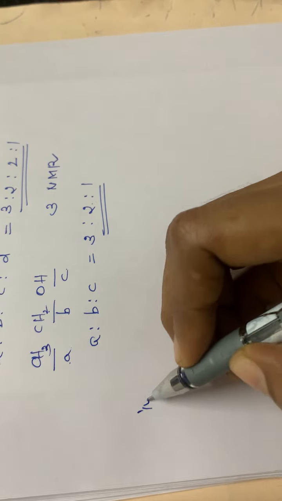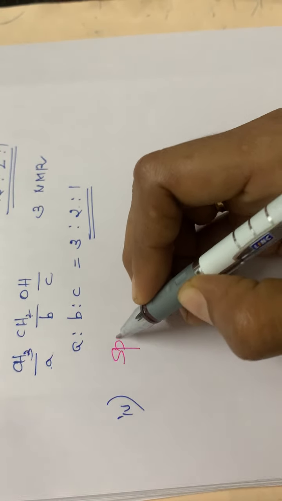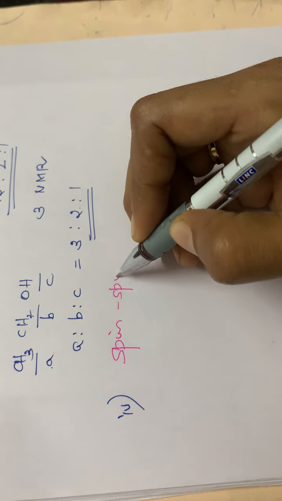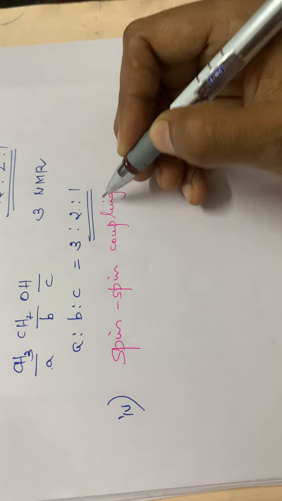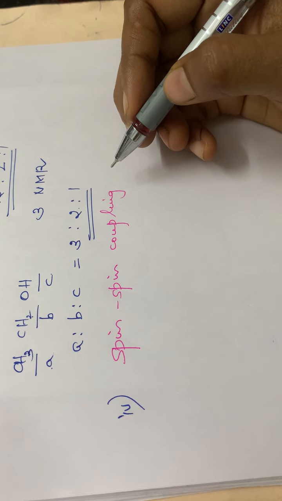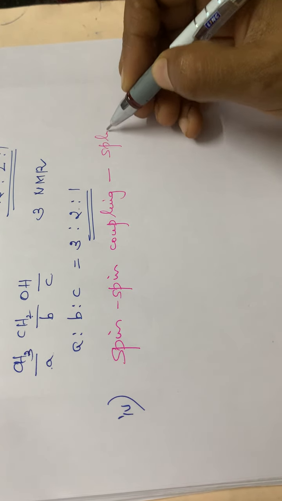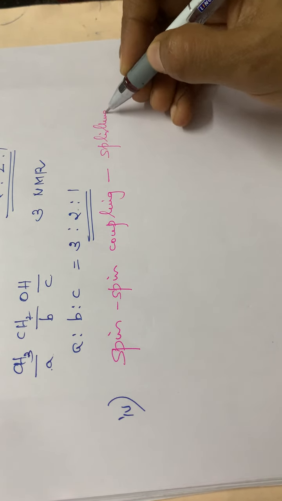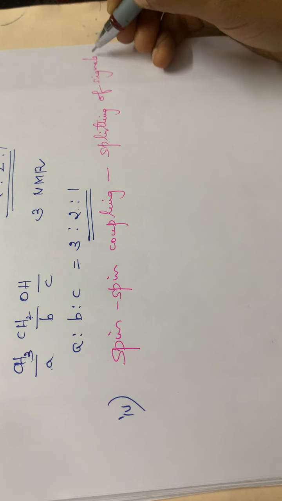Then the fourth one, that is the splitting of signals, that is the spin-spin coupling. This is also very important. Spin-spin coupling means here we will have the fine structure of NMR. Spin-spin coupling means the splitting of signals.